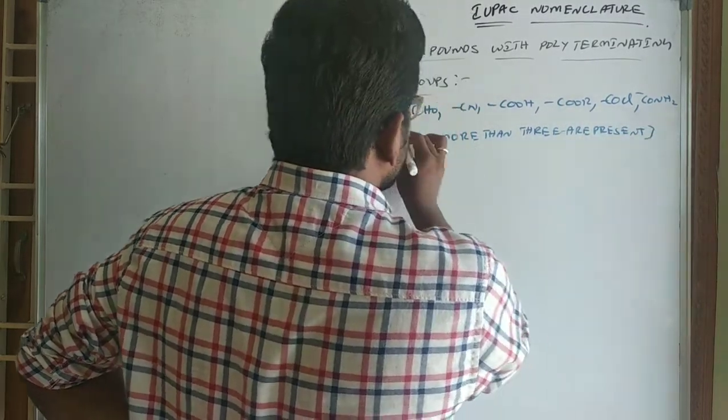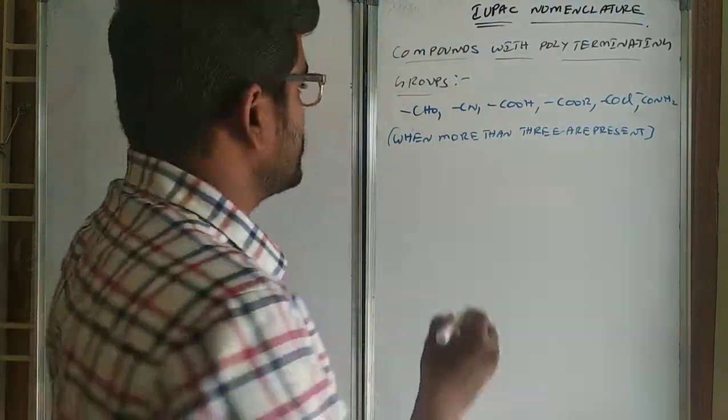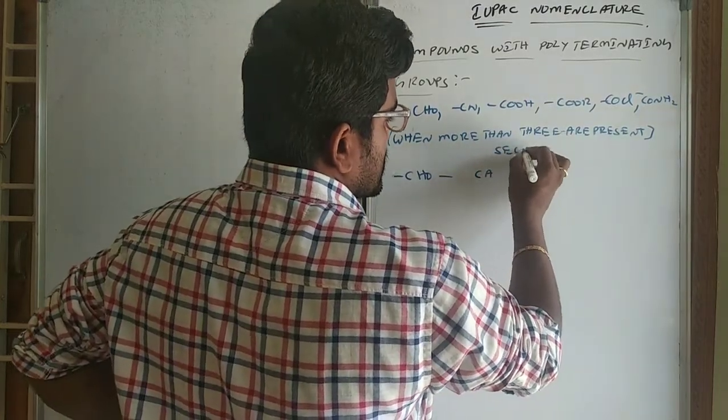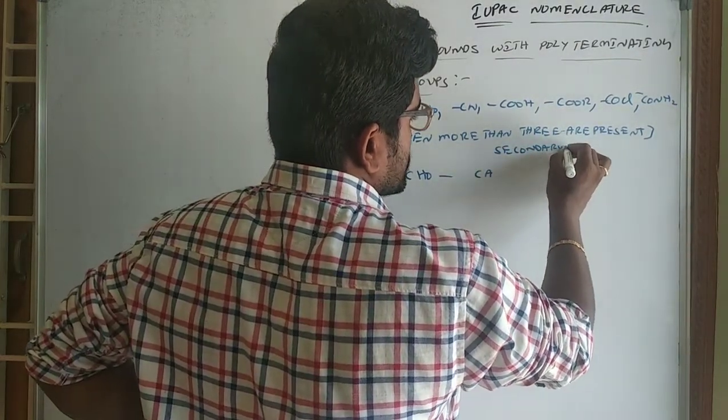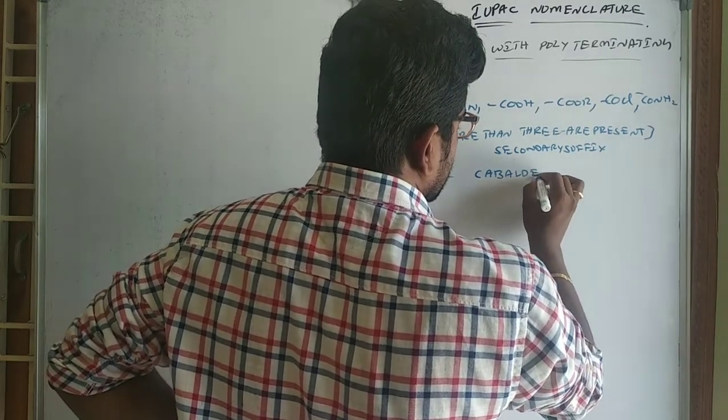When 2 are there you can name them as it is, but when more than 3 are present, if CHO is there we will use the secondary suffix carbaldehyde.